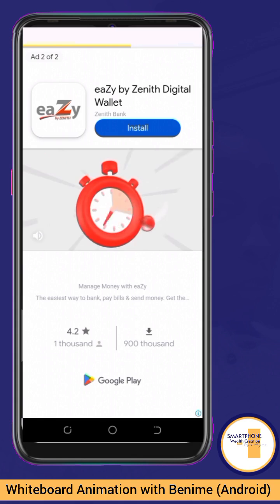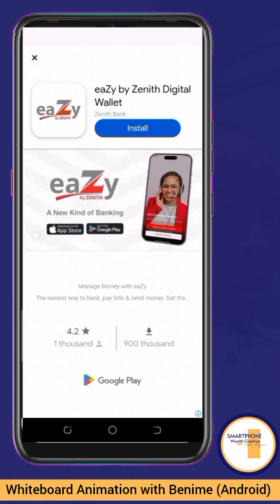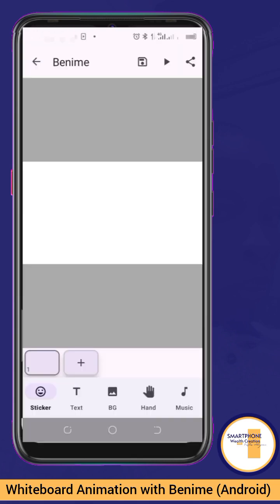And wait for the second ad. So I can close it now. Okay, can you see that our watermark has been removed? So moving on now, we want to start working on our project.